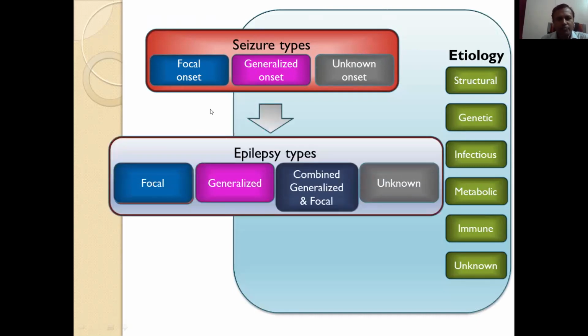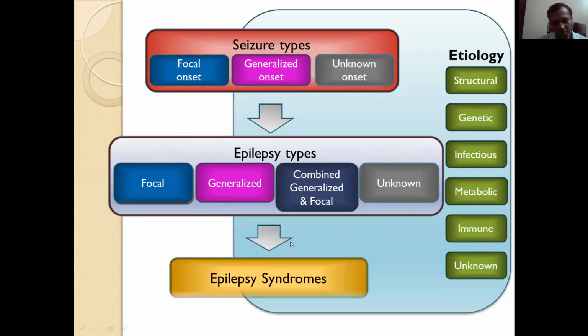After seizure types come epilepsy types. Two or more focal seizures become focal epilepsy, and two or more generalized seizures, generalized epilepsy. Similarly, there may be combined generalized and focal epilepsy in some cases like Lennox-Gastaut syndrome or Dravet syndrome. Then comes unknown epilepsy, where we don't know the onset and the EEG is also normal. In that case, we can call it unknown epilepsy.